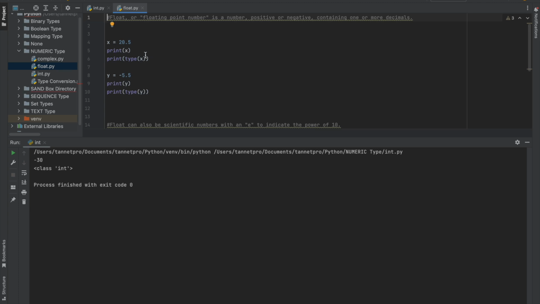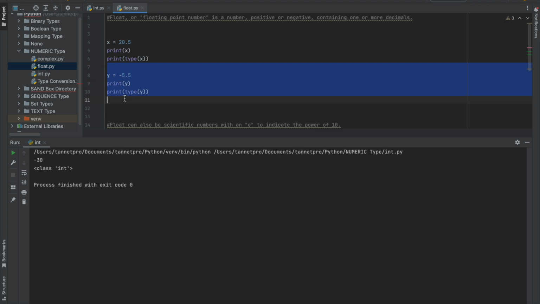Here, as I told you, a float or floating point number is a number, positive or negative, containing one or more decimals. In int you cannot put a decimal or point, but in float you can. Whenever you put a decimal or point value, it falls under the float data type.